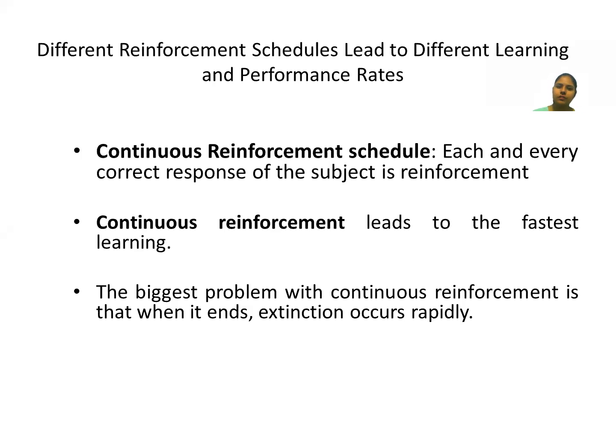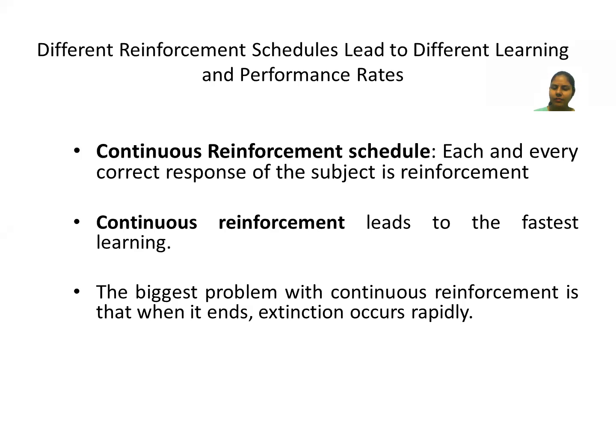Now different reinforcement schedules lead to different learning and performance too. It is very important to understand when to give punishment and when to give reinforcement, because there should be a fixed interval, a fixed ratio, for giving reinforcement and punishment. Too much reinforcement will spoil the child, spoiling human behavior, and too much punishment also spoils the human mind.